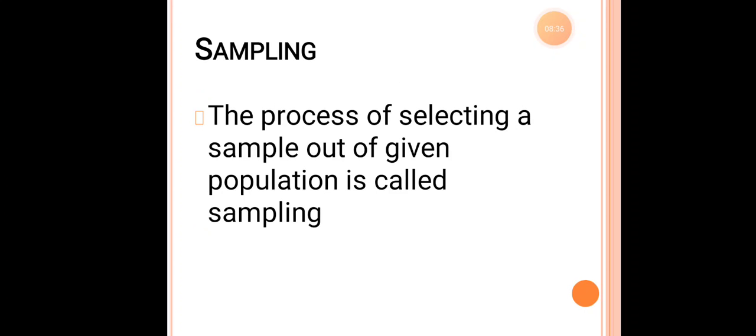So now there is a word, sampling. What does the word sampling mean? Sampling is the same as sample survey, where the process of selection of a sample out of a given population is known as sampling. So for example, as I told earlier, when I take into consideration only my locality, that is called sampling, where collection of data is made in one particular area for that particular area's report. That is known as sampling.